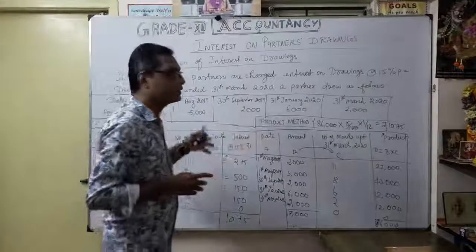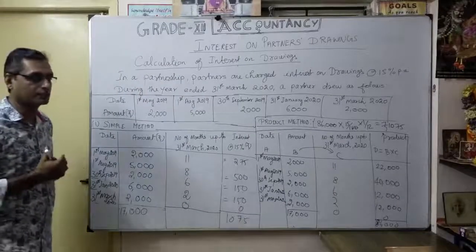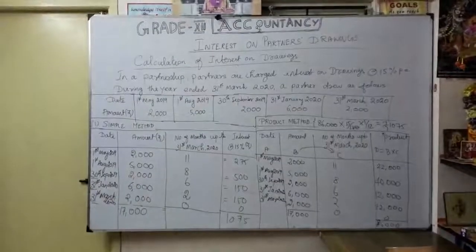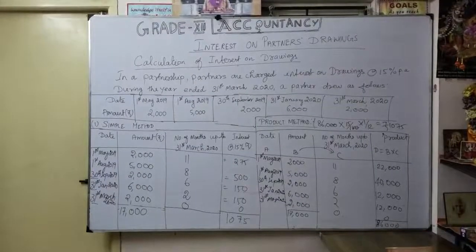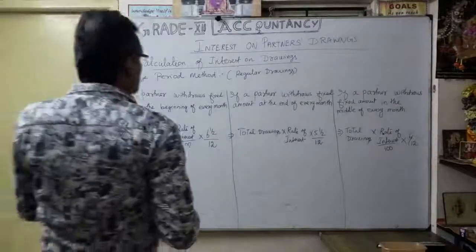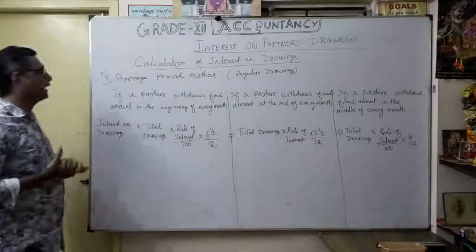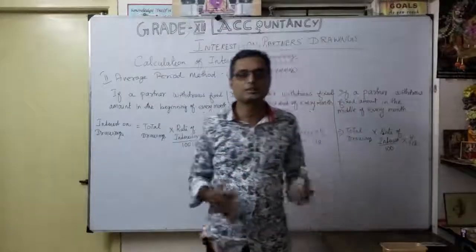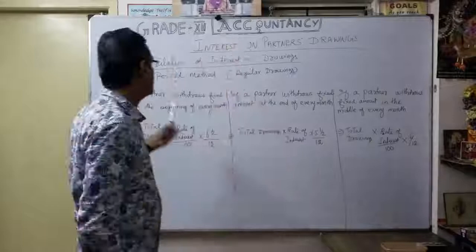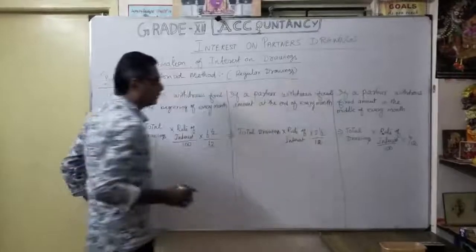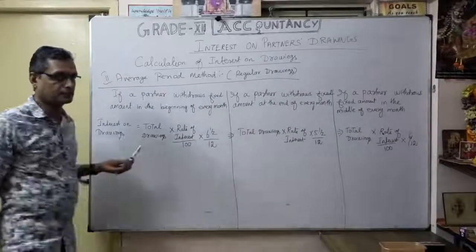Now we are going to see the average period method for drawings. So when you follow the average period method, whenever there are regular intervals of drawings, we follow the average period method. In this situation, we can first make three classifications, three situations.